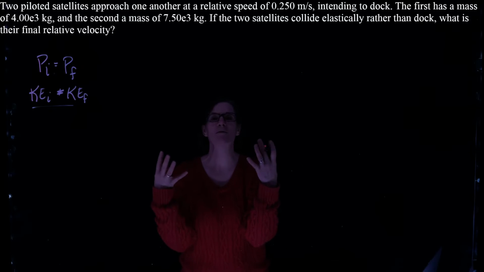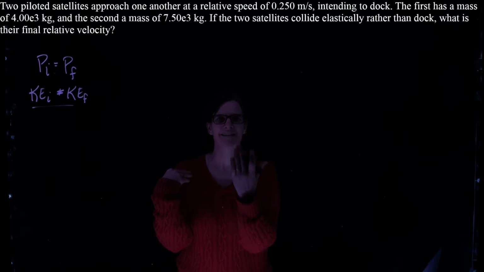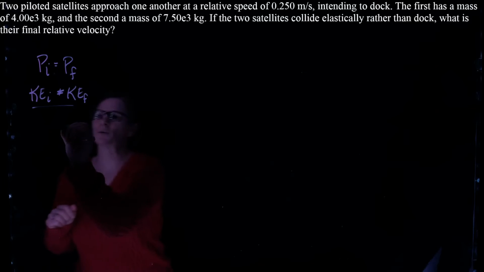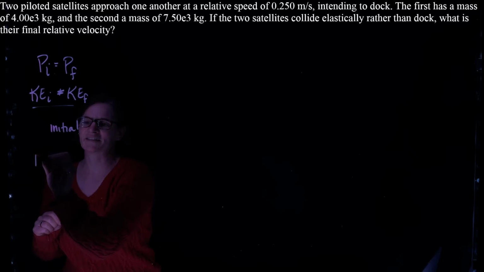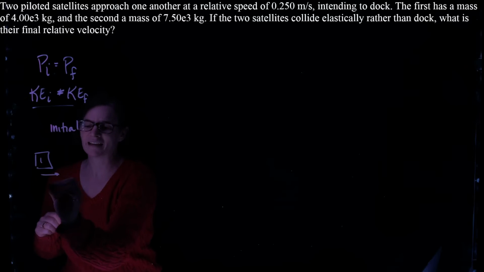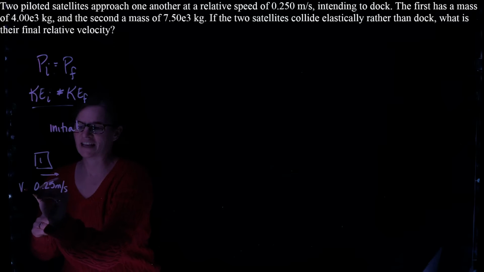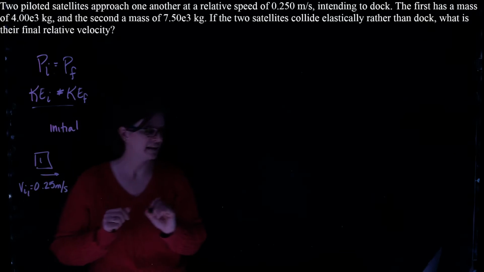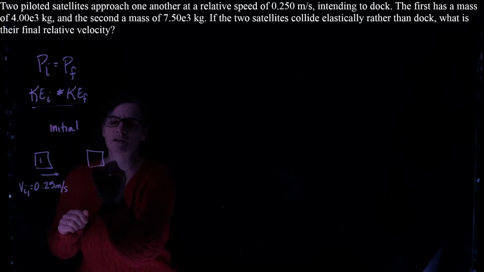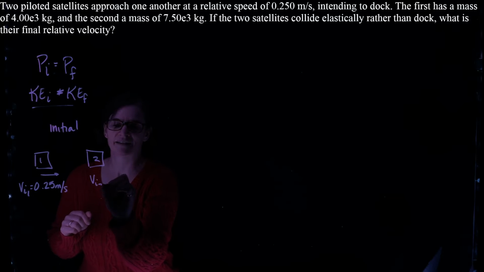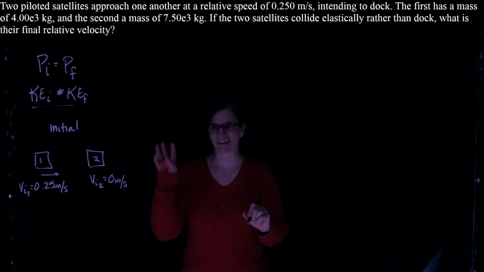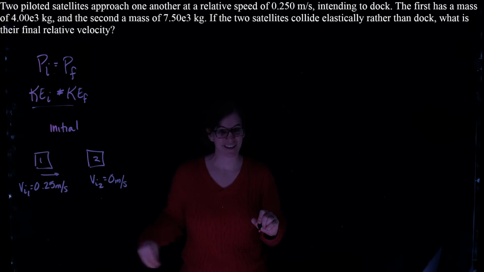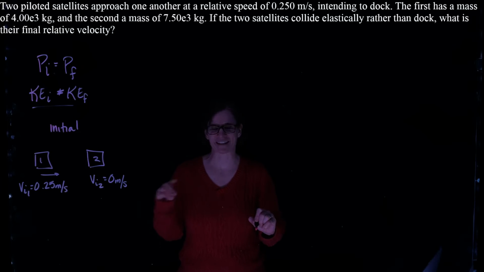So we take the frame of reference as if we are on satellite 2. Our initial condition then has satellite 1 moving at 0.25 meters per second. This is the V initial of satellite 1. And satellite 2 is not moving, so it's at 0 meters per second. That gives me the relative velocity of 0.25 meters per second.